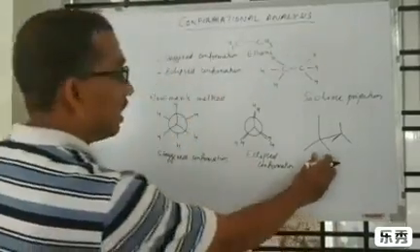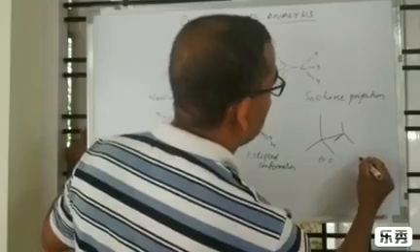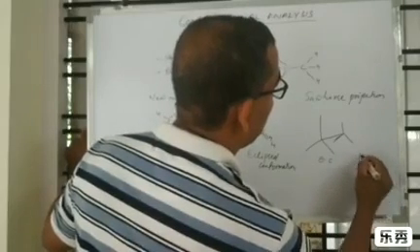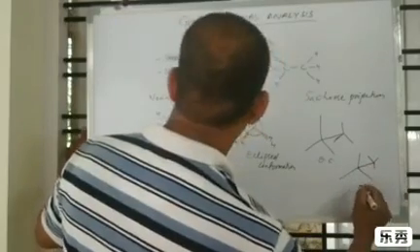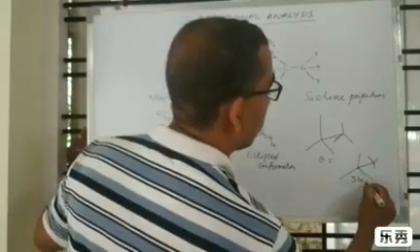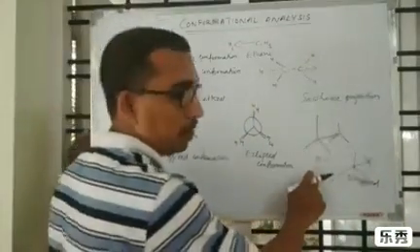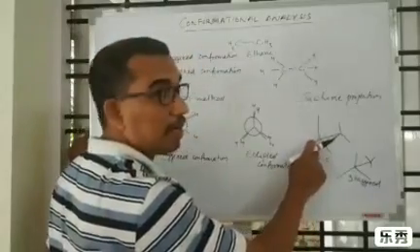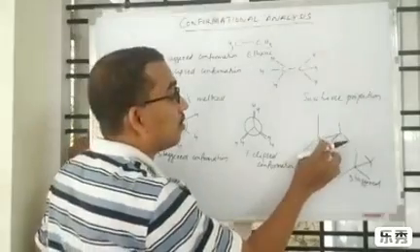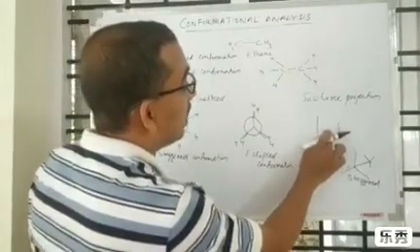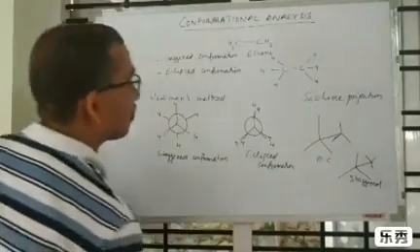This is the eclipsed conformation, and this is the staggered conformation. Eclipsed conformation and staggered conformation. This is the Sawhorse projection.